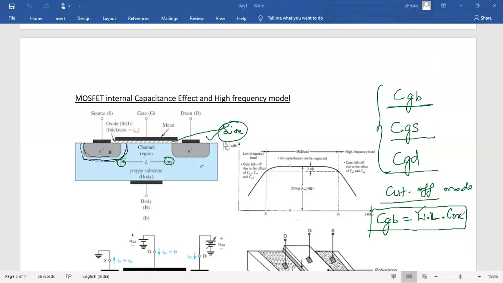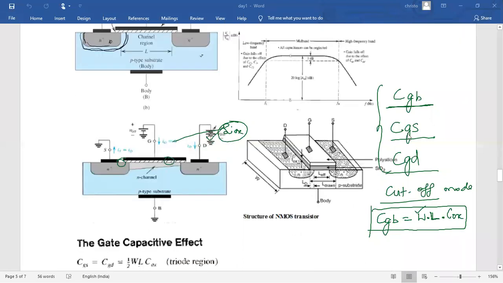Okay, so you can see the structure below. See here, the length of the channel and the width of the gate. You can say the gate will be like that. See here, the width of the gate and the capacitance value of the oxide, SiO2. Okay, so one capacitor is formed. The total capacitance appears between gate and body. Okay, this is in the cutoff mode.